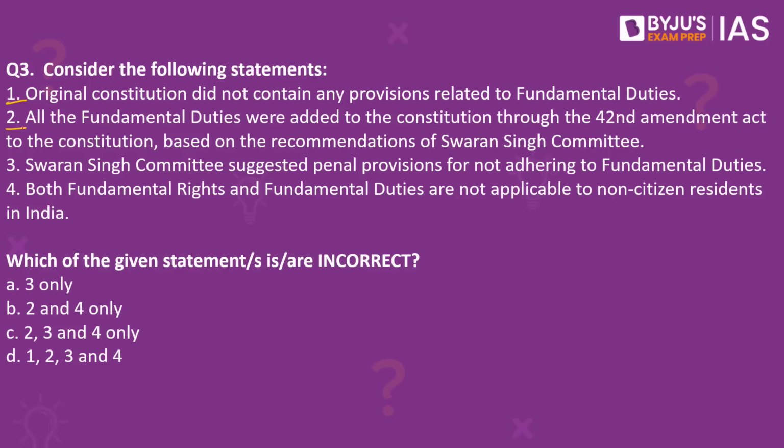All the fundamental duties were added to the Constitution through the 42nd Amendment Act to the Constitution based on the recommendations of Swaran Singh Committee. Number 3, Swaran Singh Committee suggested penal provisions for not adhering to fundamental duties. Number 4, both fundamental rights and fundamental duties are not applicable to non-citizen residents in India. Which of the given statements is or are incorrect?